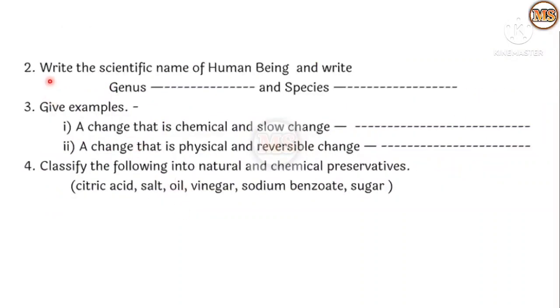Then next one, second, write the scientific name of a human being. Genus is Homo, and the species is sapiens. Next, third one, give examples. First one, a change that is chemical and a slow change. Its example is conversion of milk into curd. It is a chemical change and it is a slow change.